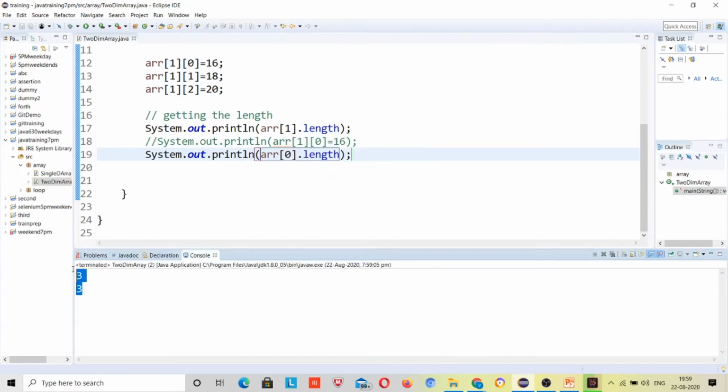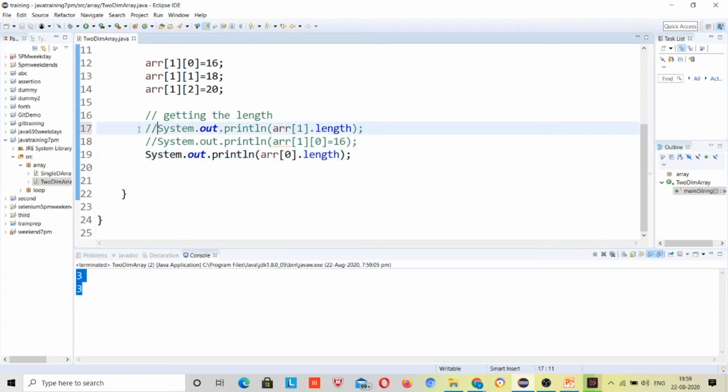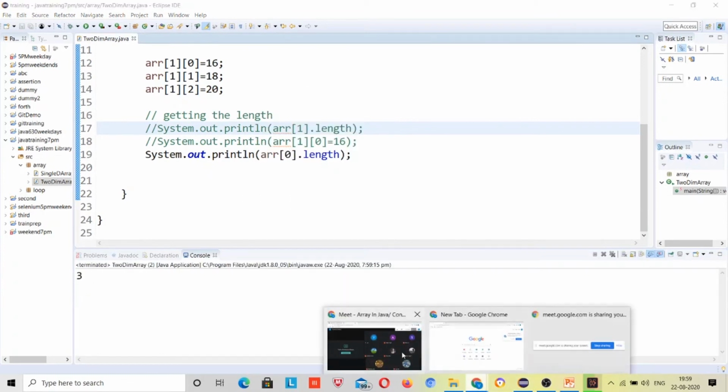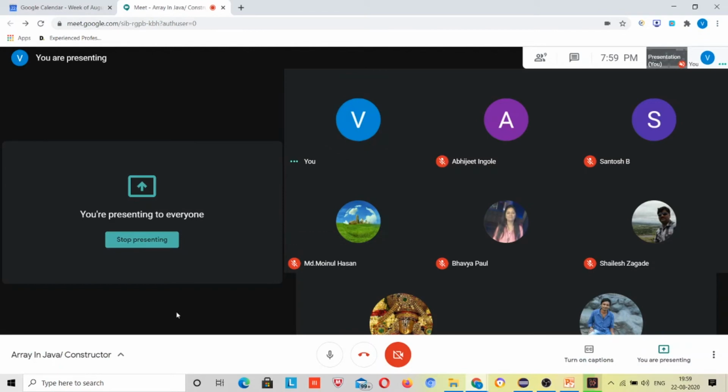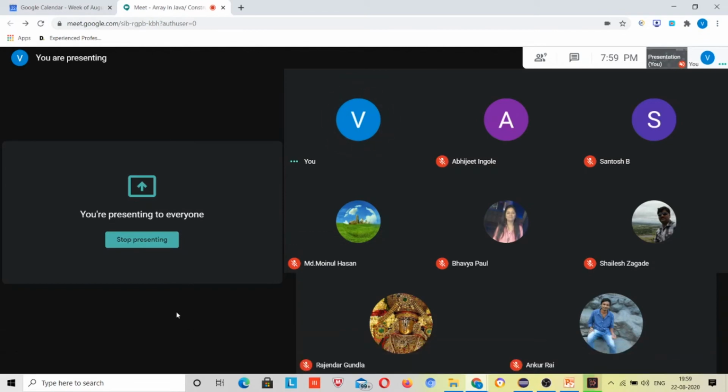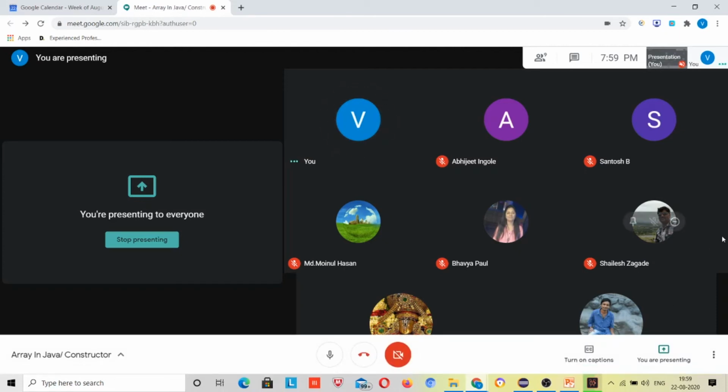Okay, so this has printed 3. So inside this it printed 3. I hope you guys got how to get the length, right? Everybody, please ask anything if you want to. Everybody got the understanding, right, Bhavya? Yes. Okay.